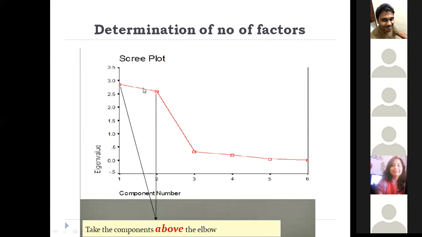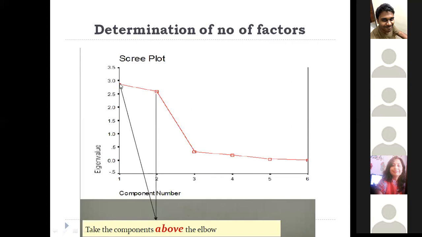Okay, with the component number on your x-axis and eigenvalue on your y-axis, you always get an elbow kind of curve. You have to consider the point where your cutoff starts, and take the components which are above the elbow. For example, here there's a big dip for the third one, for n equal to 3. So you should not take this. The number of factors should be 1 or 2.